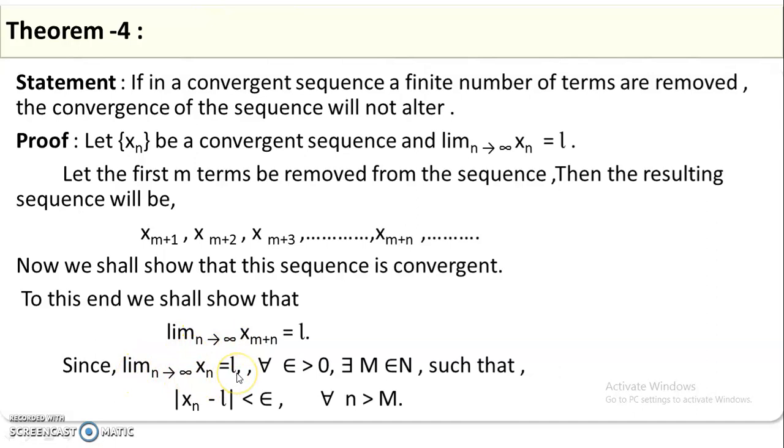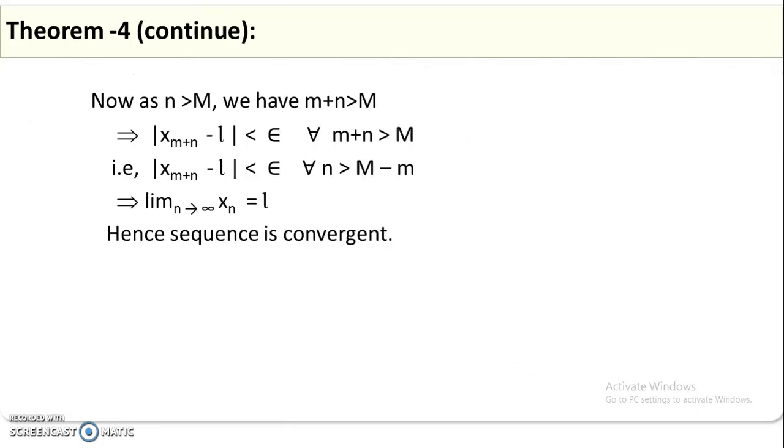Again I am taking the definition of the limit of xn as n tends to infinity: for every epsilon, there exists a capital N in the natural numbers such that modulus of xn minus L is less than epsilon for all n greater than capital N. Now suppose small m is greater than capital M, and m plus n is also greater than capital M. So this implies modulus of xm plus n minus L is less than epsilon.